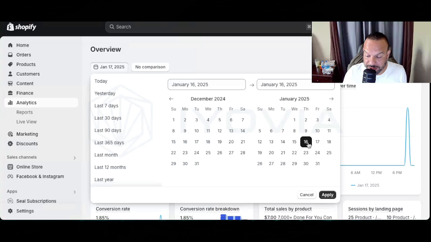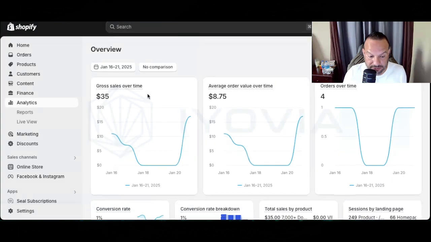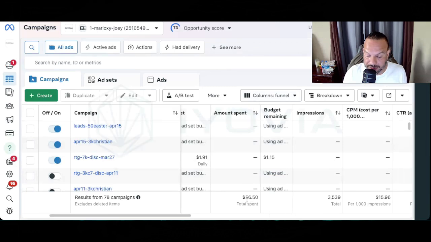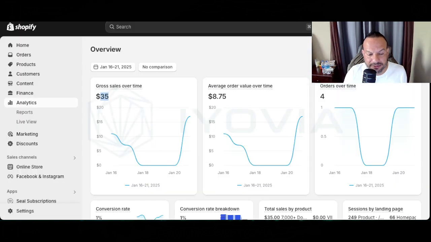But then let's go here from, I believe, until the 21st it was, right? $35 we made, right? And then here from the 16th to the 21st, we were in the negative, right? Look, 56 we spent. So we were in the negative by what, $20? Not even, right? About $20. Not much. But by then I'm already using their money still, right? I'm just out of my pocket. Like the first $30 or so came out of my pocket.